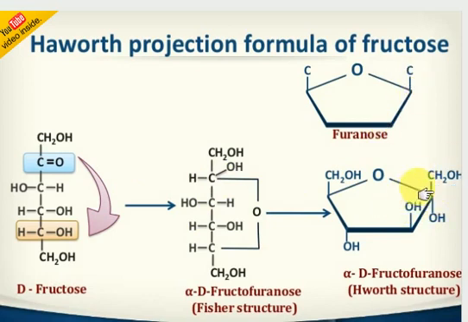So what happens? CH2OH, OH group is there, and on the next carbon atom, hydrogen is there. Hydrogen will come down and the OH group comes up. On the next one, the OH group is also down only. Next, CH2OH is there. This is nothing but the furanose structure here. This is very, very important for the board examination.